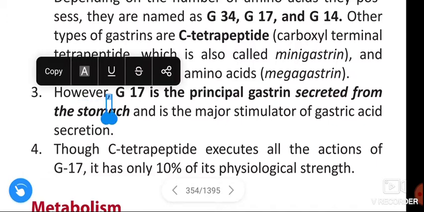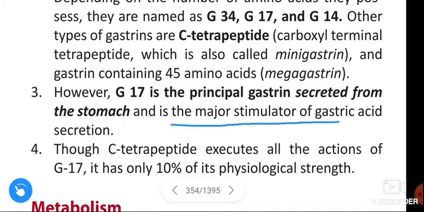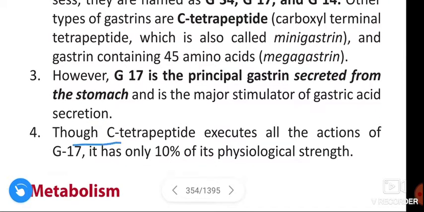However, G17 is the principal gastrin secreted from the stomach and is the major stimulator of gastric acid secretion. Though C-tetrapeptide executes all the actions of G17, it has only 10% of its physiological strength.